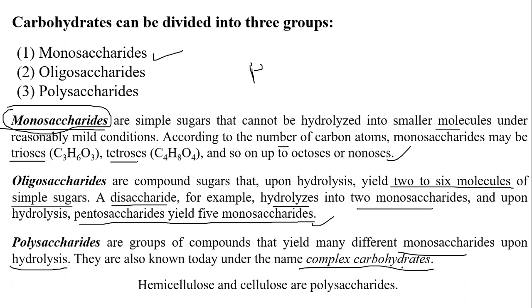In oligosaccharides, hydrolysis gives a limited number, from two up to about ten, monosaccharides. But in polysaccharides, hydrolysis gives many different compounds and a lot of complex carbohydrates. Examples of polysaccharides are hemicellulose and cellulose.